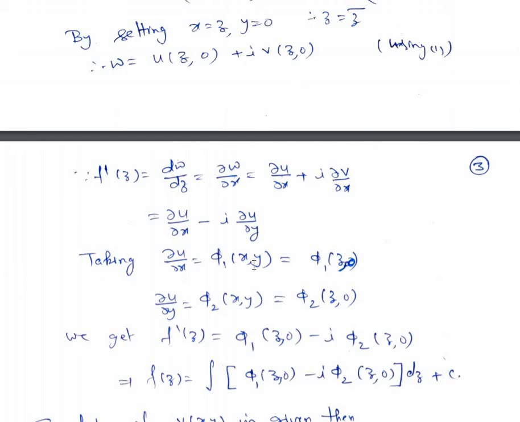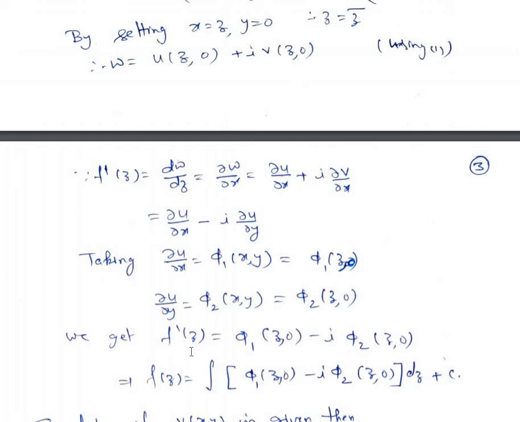So taking del u upon del x is equal to phi 1 of x, y. Now in place of x we write z, and in place of y we write 0. Similarly, del u upon del y is phi 2 of x comma y, which is equal to phi 2 of z comma 0.